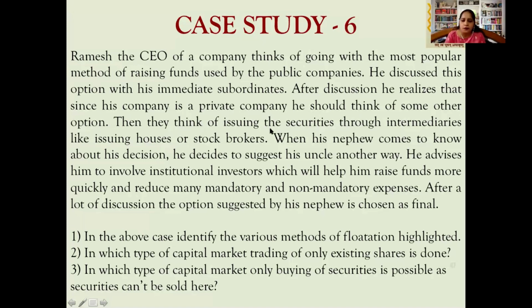Then they think of issuing the securities through intermediaries like issuing houses or stockbrokers. When his nephew comes to know about his decision, he decides to suggest his uncle another way. He advises him to involve institutional investors, which will help him raise funds more quickly and reduce many mandatory and non-mandatory expenses. After a lot of discussion, the option suggested by his nephew is chosen as final.